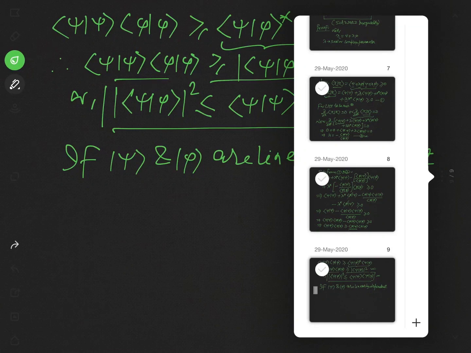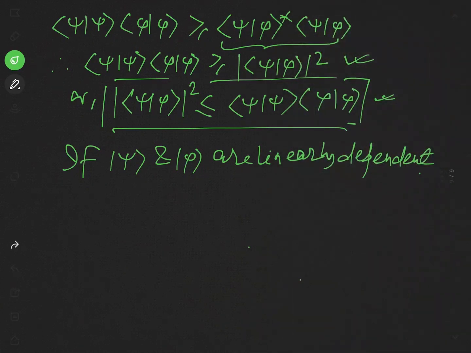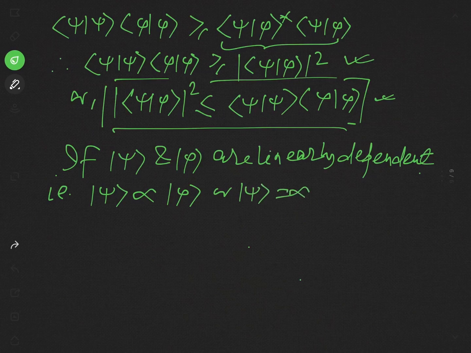It means the two vectors are proportional to each other. That is, you may say that ket psi is proportional to ket phi, or we may write ket psi is equal to alpha ket phi, where alpha is the proportionality constant or proportionality scalar, which may be real and positive.